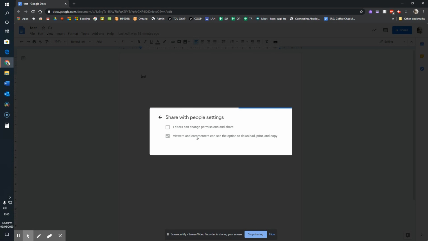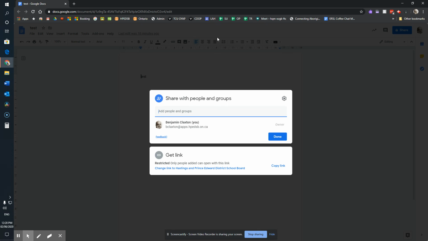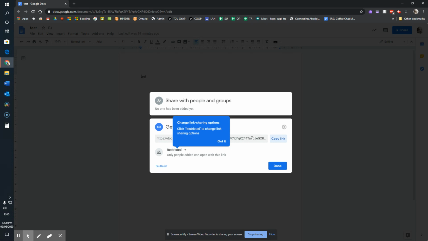And down here is viewers and commenters can see the option to download, print, and copy. I can also turn that off, which won't allow anybody to make a copy. So if I want this document to be as private as possible, I would have both of those checked off. Down here, if I click anywhere in this get link box, I can start playing around with some of the